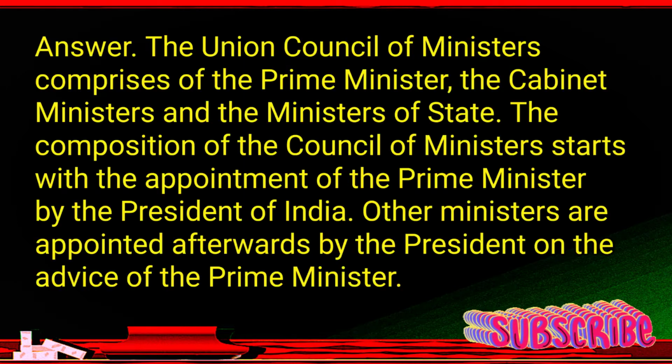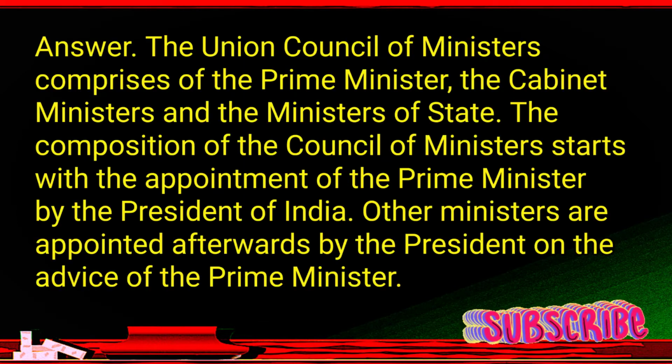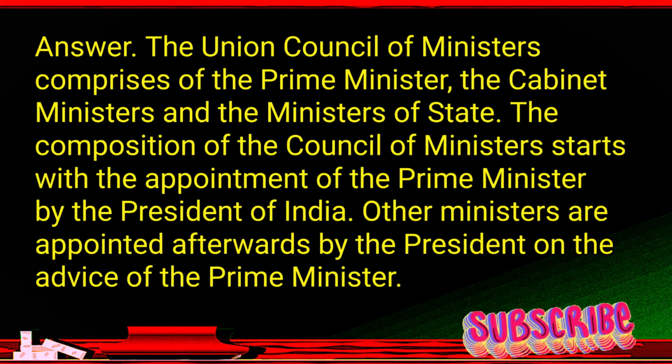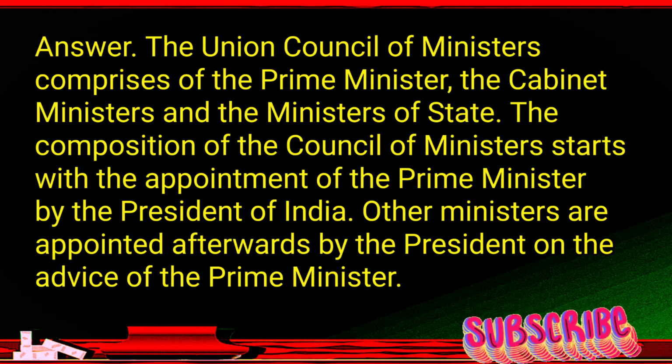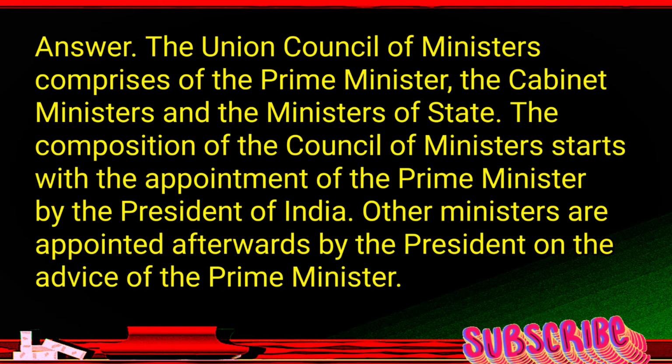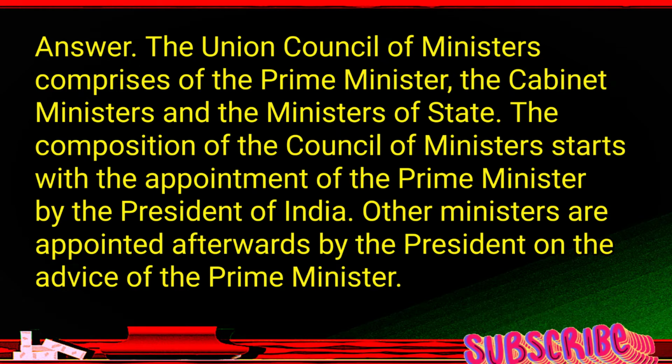The Union Council of Ministers comprises the Prime Minister, the Cabinet Ministers and the Ministers of State. The composition of the Council of Ministers starts with the appointment of the Prime Minister by the President of India. Other ministers are appointed afterwards by the President on the advice of the Prime Minister.